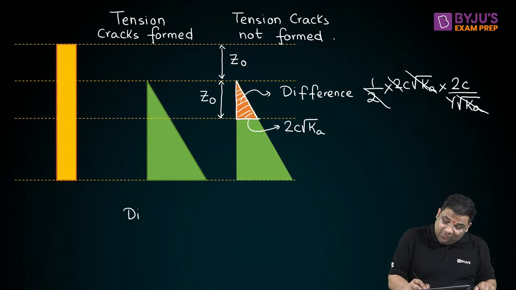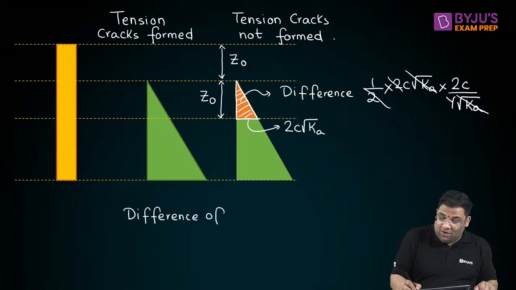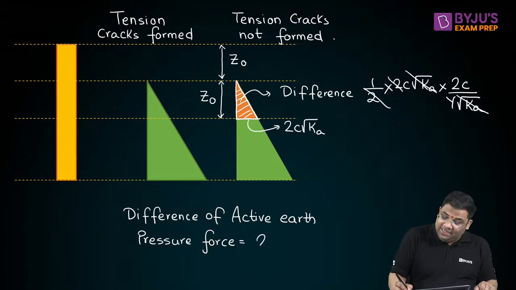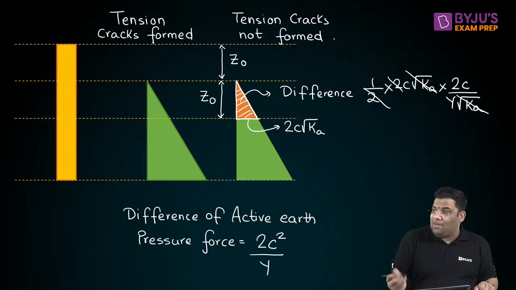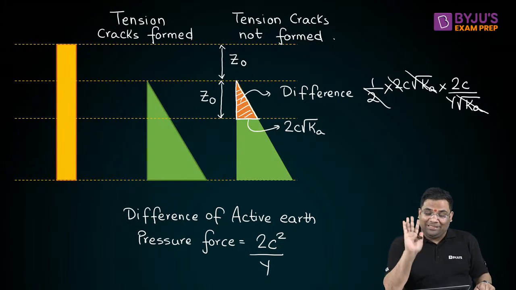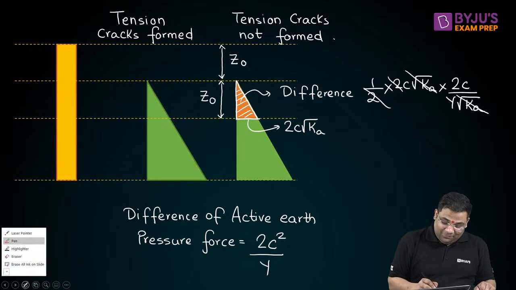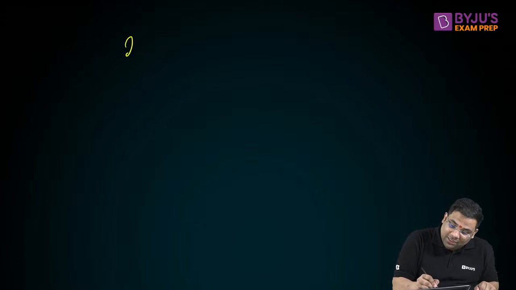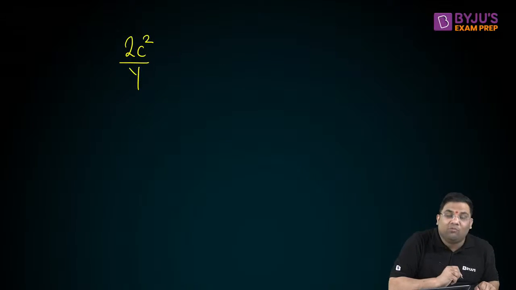This difference of active earth pressure force is equal to simply 2c square by gamma. Easy. So you see, if I ask you the same question, find out the difference, you can straightforward put 2c square by gamma.